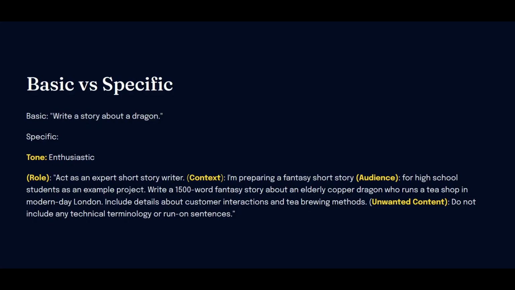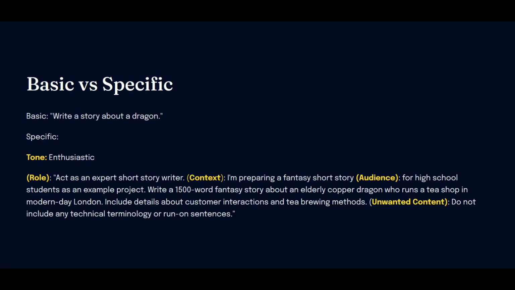And then the instructions would be write a 1,500 word fantasy story about an elderly copper dragon who runs a tea shop in modern day London. And include details about customer interactions and tea brewing methods. And at the bottom, you can see the unwanted content would be do not include any technical terminology or run-on sentences. So with this specificity in a prompt, you can more or less just keep narrowing down more and more, and you can get more specific for the exact use case that you're trying to use the AI tool to produce whatever kind of content that you're trying to create.